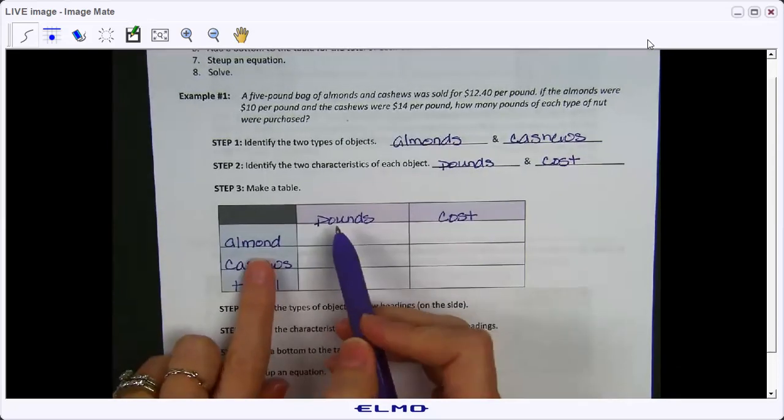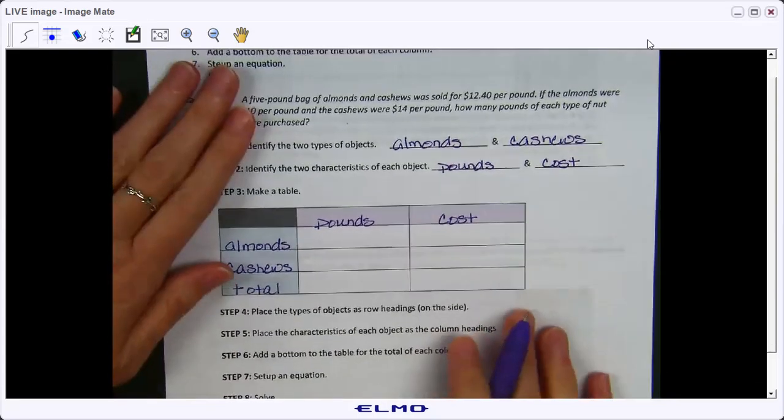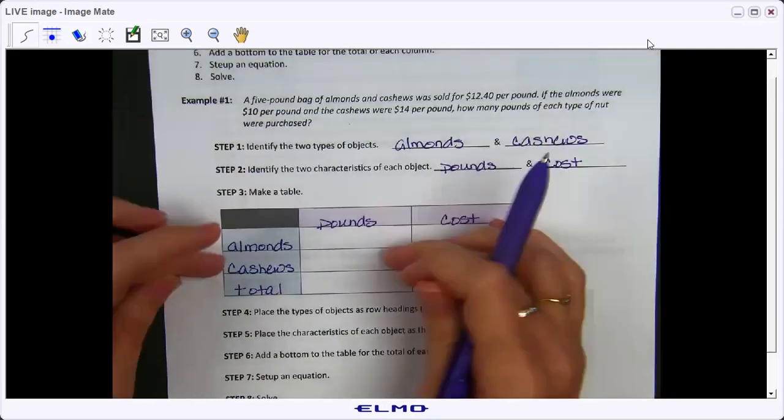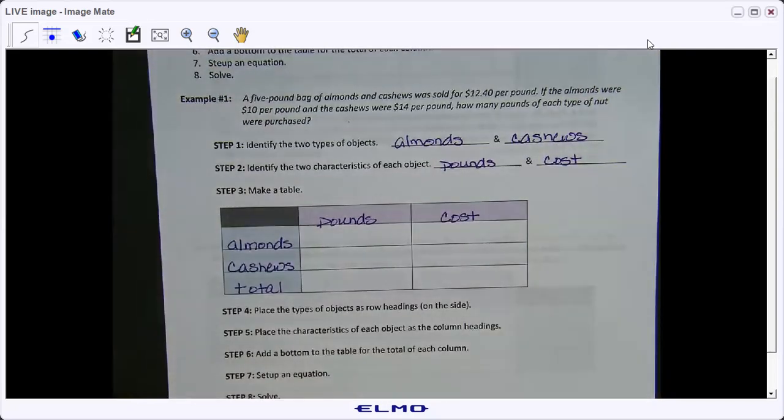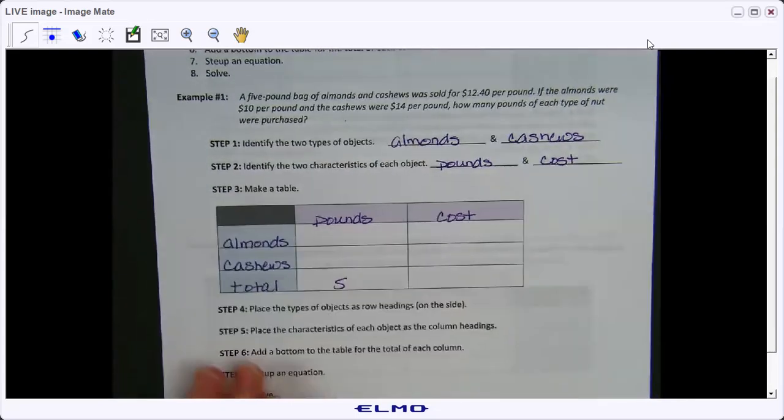Based on the description up here, what do we know, if anything, about the pounds of almonds that we have? Do we know anything? Yes. Oh, okay. It says that the total is 5 pounds, right? And so we could put 5 down here for the total number of pounds.